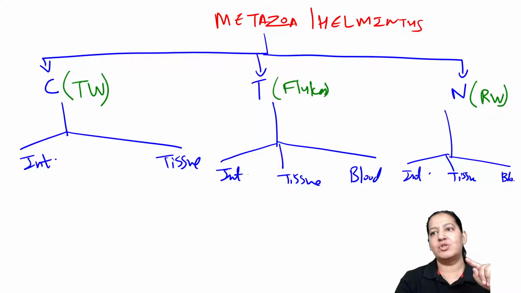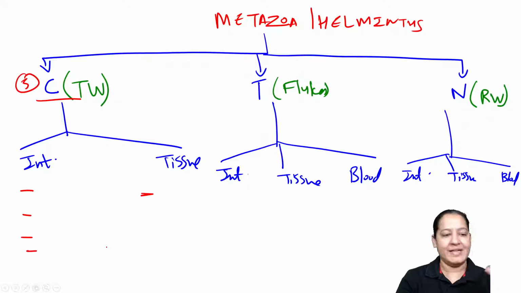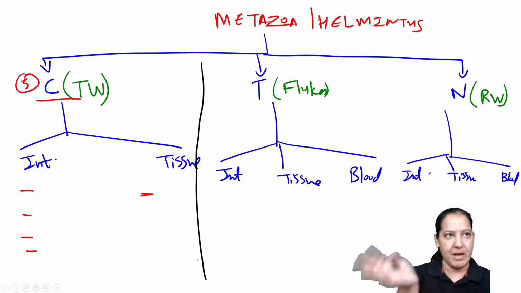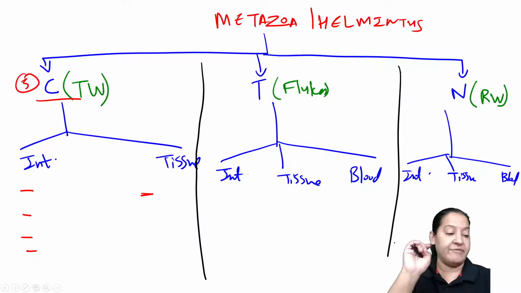Now tell me their total number. So in cestodes, 4 plus 1, total 5 cestodes. You have to tell me 5 names: 4 names here in the intestine, 1 in tissue. That's how you have to complete cestodes first. We will complete cestodes, then we will move on to trematodes, and then nematodes. Tell me 5 cestodes. What are the names?